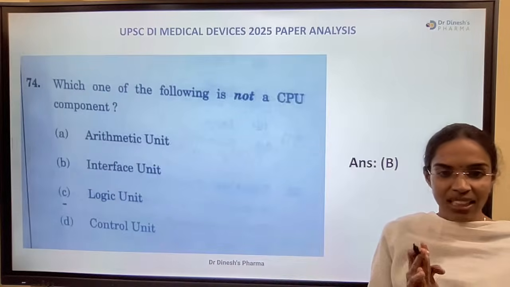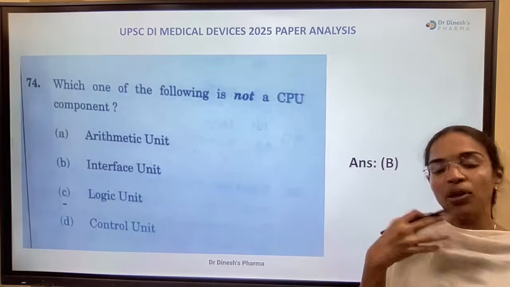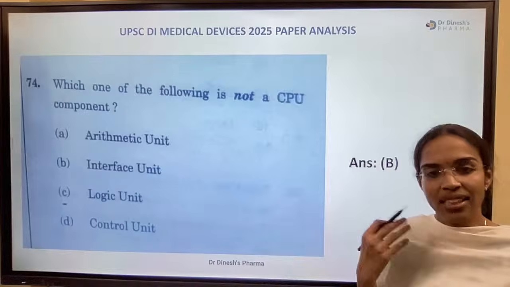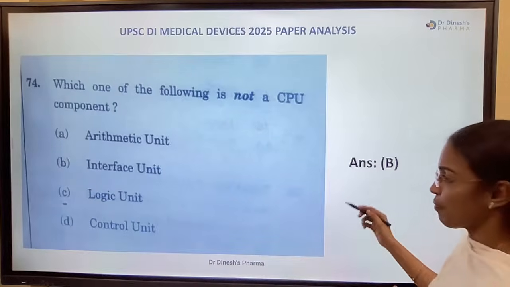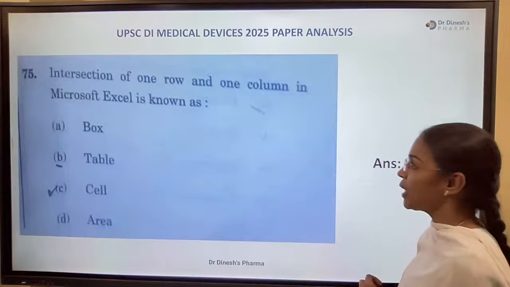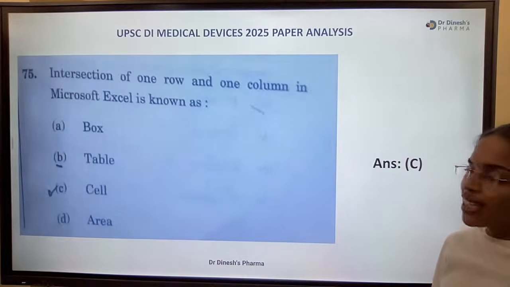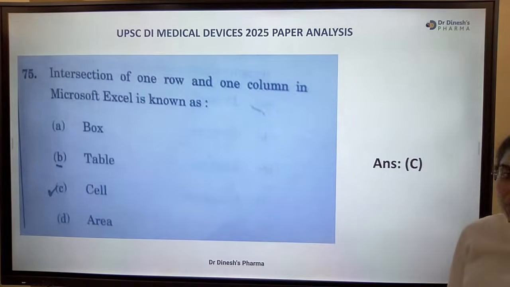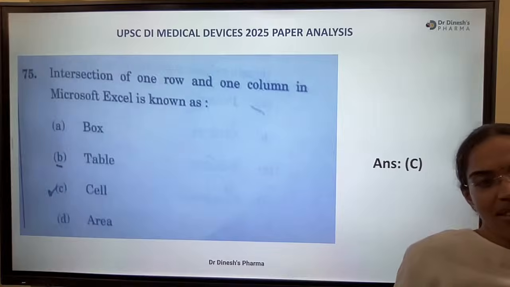It acts as the interface to connect the CPU to devices. So interface unit is not a component of CPU. Right answer B. Next, intersection of one row and one column in Microsoft Excel is known as.